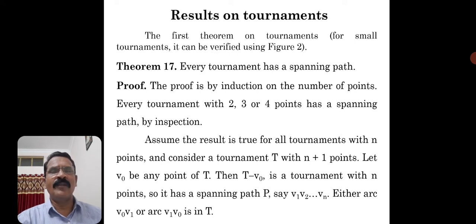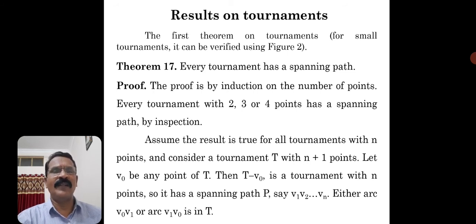Let V0 be any point on T. Then consider T minus V0. What happens if you delete V0 from T? We have discussed the different subgraphs of digraphs, the directed subgraphs. If you delete the vertex V0 from the tournament T, you will get a tournament T minus V0.